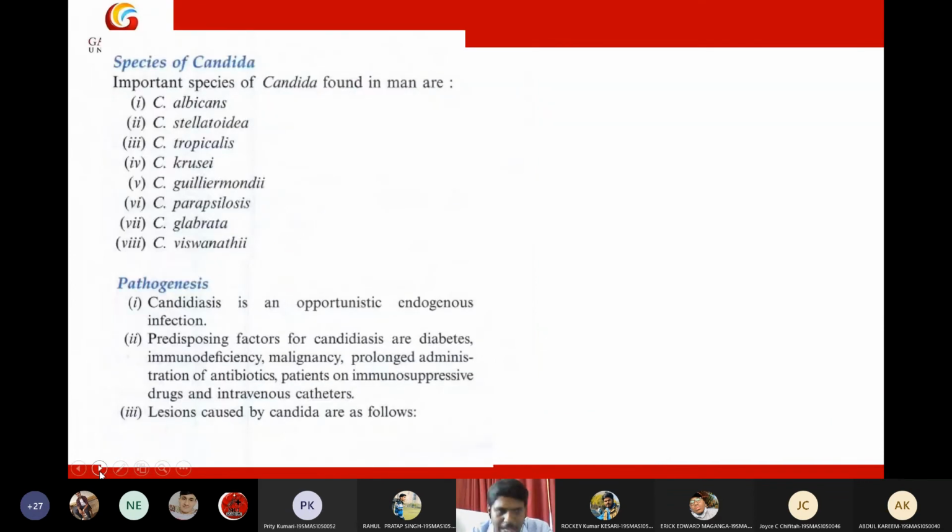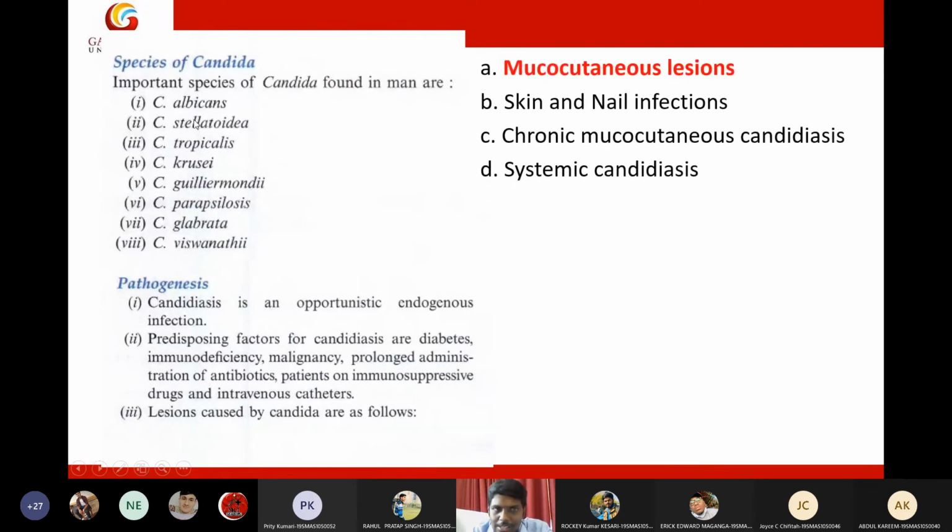Then species of Candida. So there are multiple species other than albicans that include C. albicans, C. stellatoidea. C stands for Candida. C. albicans, C. stellatoidea, C. tropicalis, C. glabrata, C. viswanathii. So at least try to memorize 2 to 3 examples of Candida. Okay. So C. albicans, C. stellatoidea, C. tropicalis. So these are a few species of Candida, but usually 80 to 90% of cases are caused by C. albicans. So C. albicans is the major Candida infection.